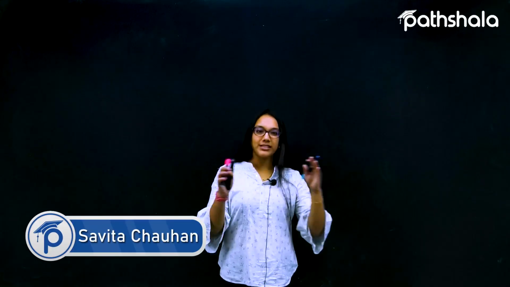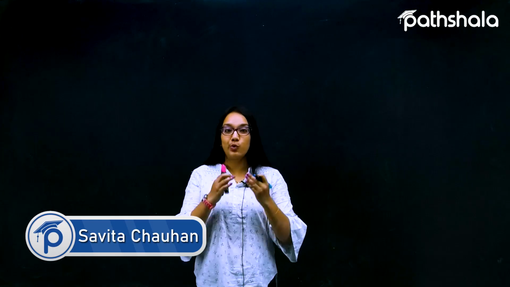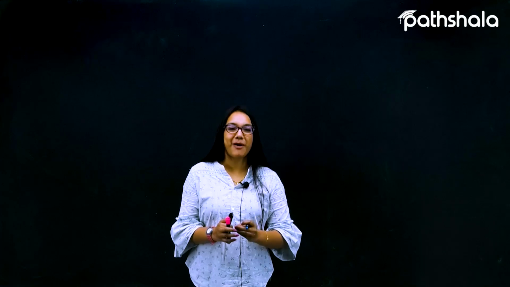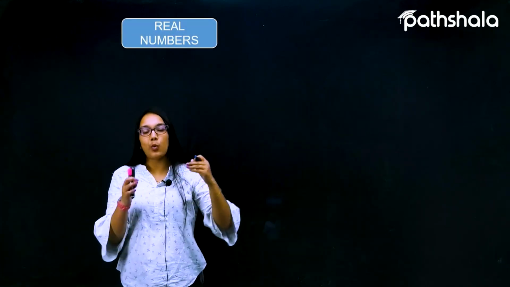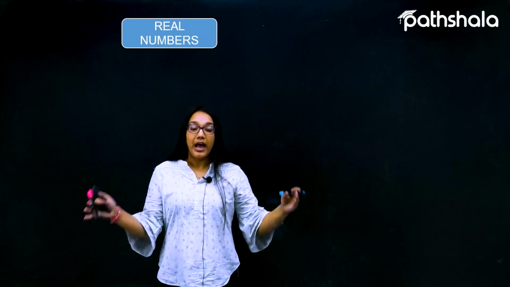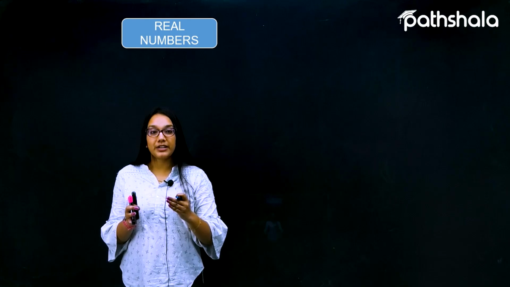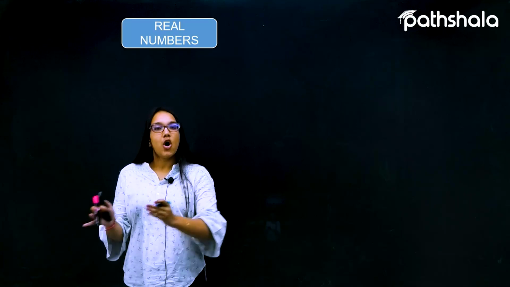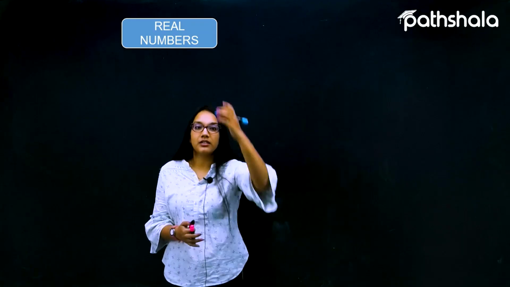Discussion of all such kinds of numbers, or the classification of the numbers that exist in the world of mathematics. Now let's discuss the real numbers. What is the meaning of a real number, or what are real numbers? Actually, any number which can be represented in the form p by q, or any number which is either rational or irrational, both of these collections come under the real numbers.